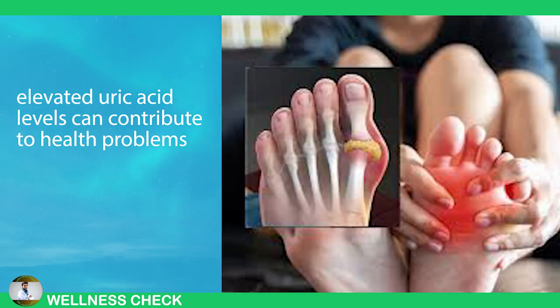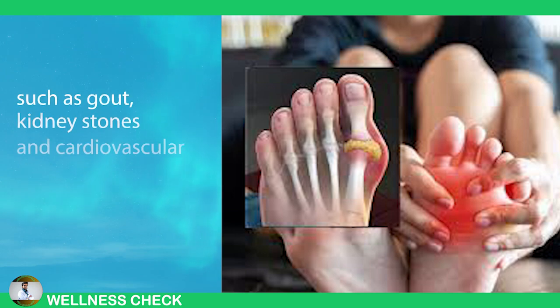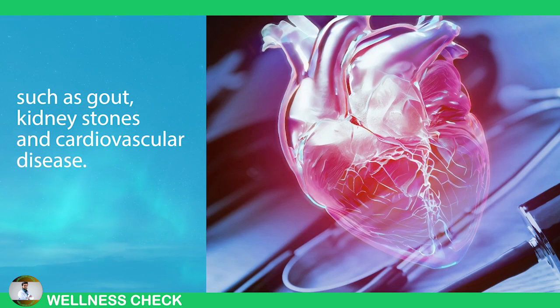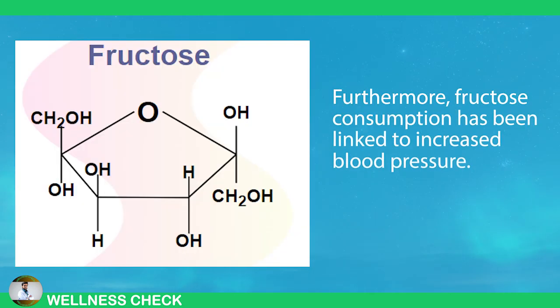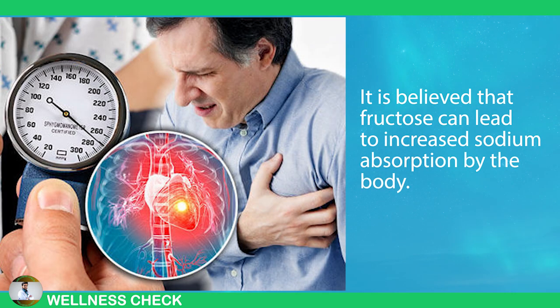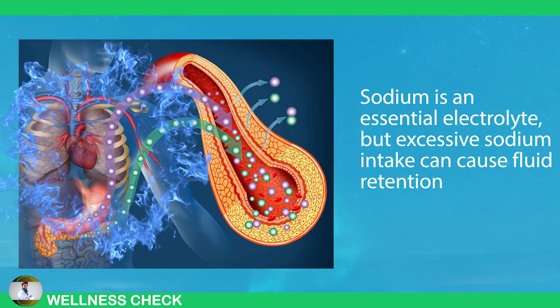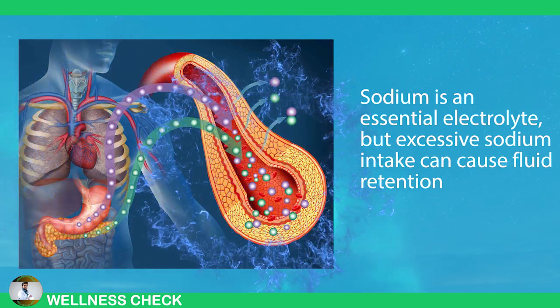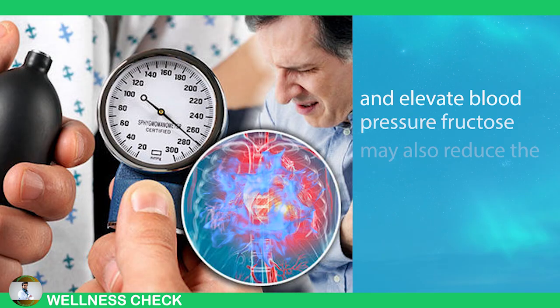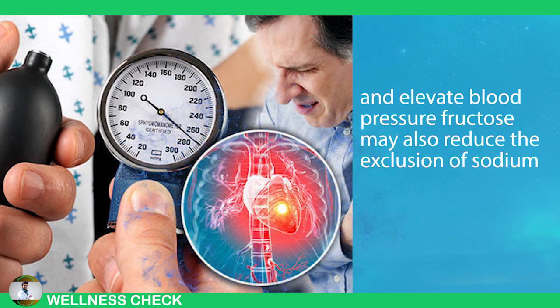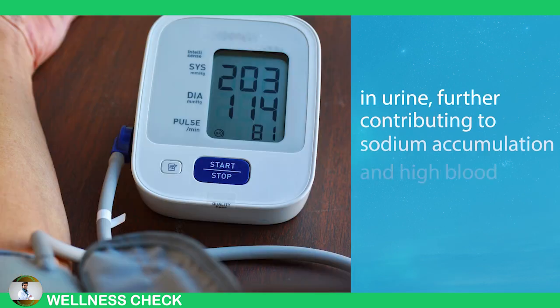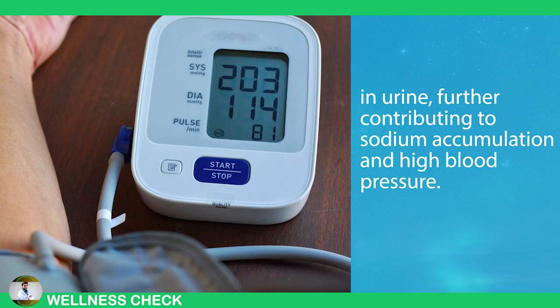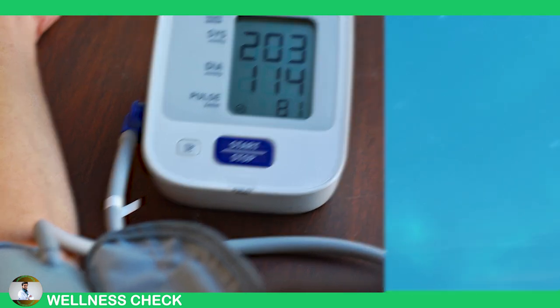Elevated uric acid levels can contribute to health problems such as gout, kidney stones, and cardiovascular disease. Furthermore, fructose consumption has been linked to increased blood pressure. It is believed that fructose can lead to increased sodium absorption by the body. Sodium is an essential electrolyte, but excessive sodium intake can cause fluid retention and elevate blood pressure. Fructose may also reduce the excretion of sodium in urine, further contributing to sodium accumulation and high blood pressure.